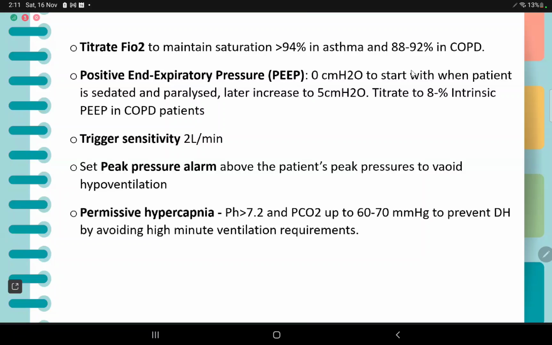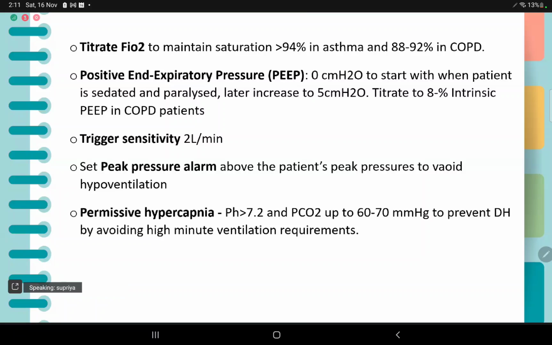Trigger sensitivity 2 liters per minute, and set the peak pressure alarm above the patient's peak pressures to avoid hypoventilation because of the high resistance. Permissive hypercapnia with a target pH of more than 7.2 and PCO2 levels acceptable up to 60 to 70 millimeters of mercury, to prevent dynamic hyperinflation by avoiding high minute ventilation requirements.